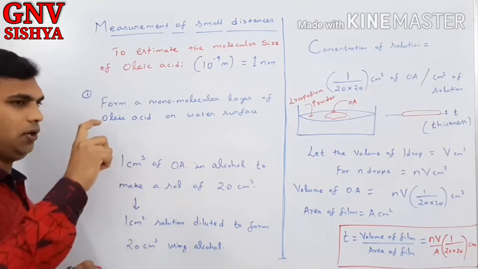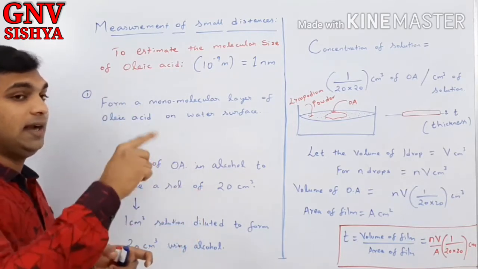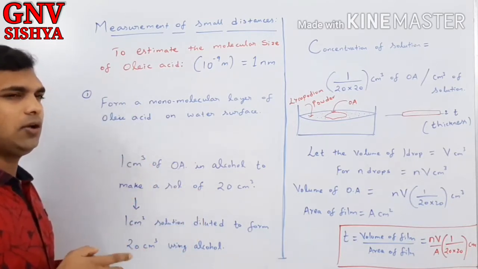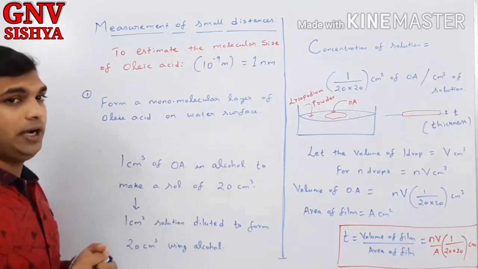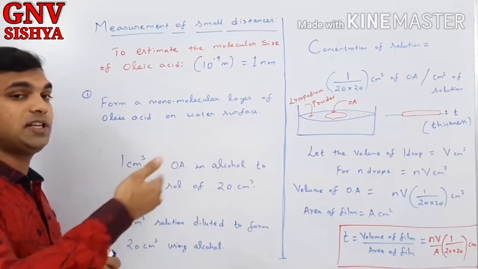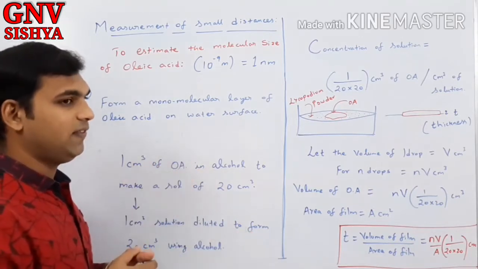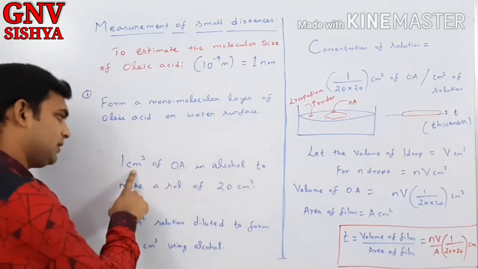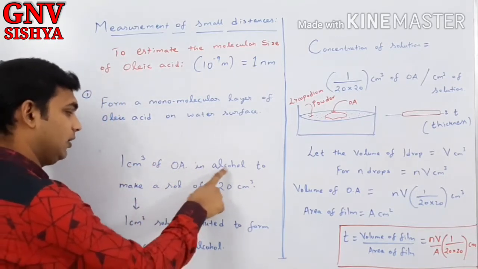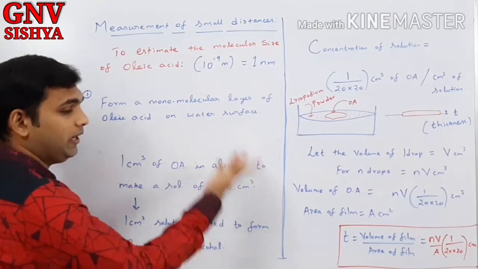So 1 cm³ of oleic acid, mix it with what? 19 cm³ of what? Alcohol. Why do you want to mix it with alcohol? It is soluble in alcohol only, it will not be soluble in water. So you mix it with 19 cm³ of alcohol. So the total solution will be 20 cm³. So 1 cm³ of oleic acid in alcohol to make a solution of 20 cm³.